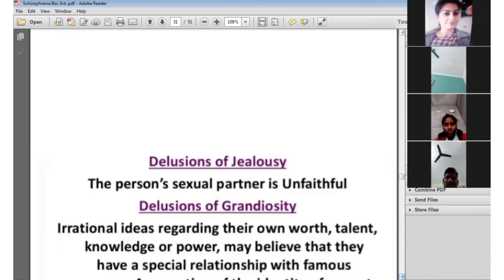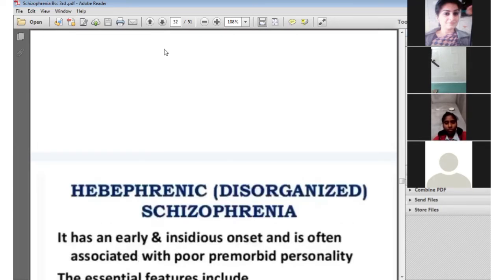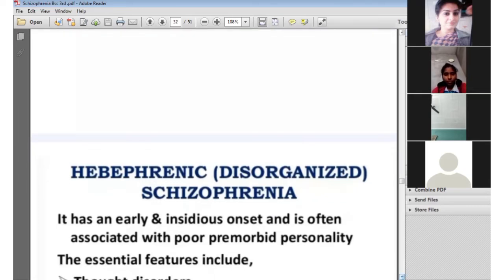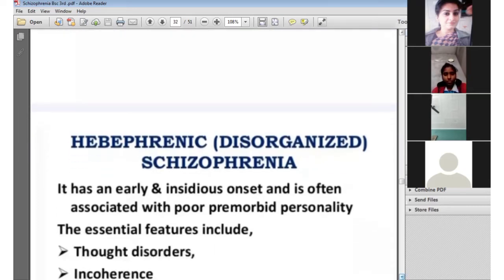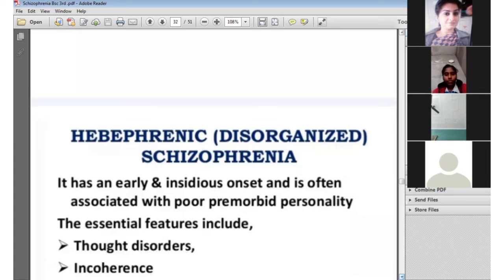Those are having paranoid schizophrenia. And next one is hebephrenic, disorganized schizophrenia. Hebephrenic disorganized schizophrenia is an important type of schizophrenia in which it has an early and insidious onset, and it is often associated with poor pre-morbid personality.